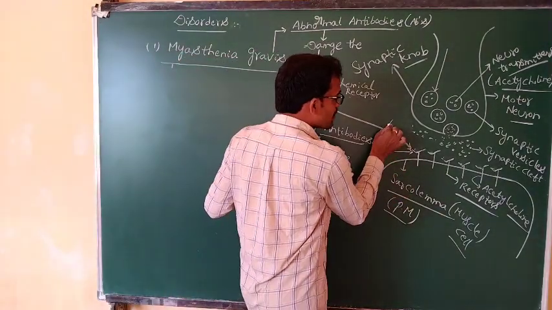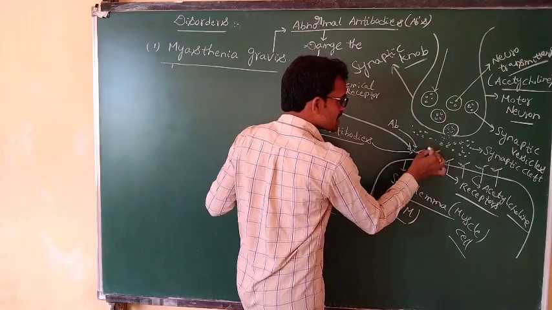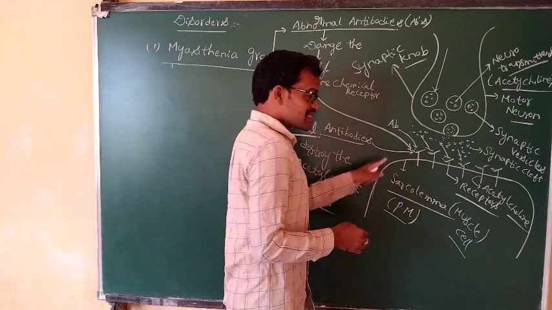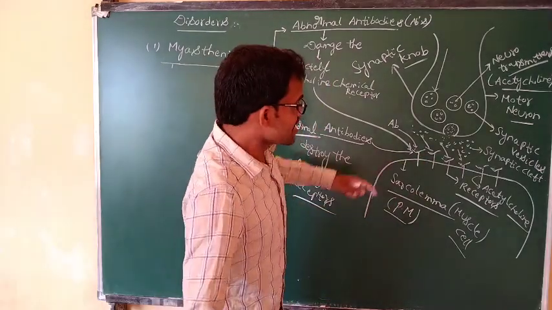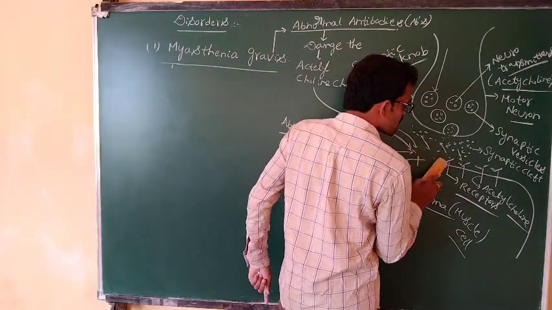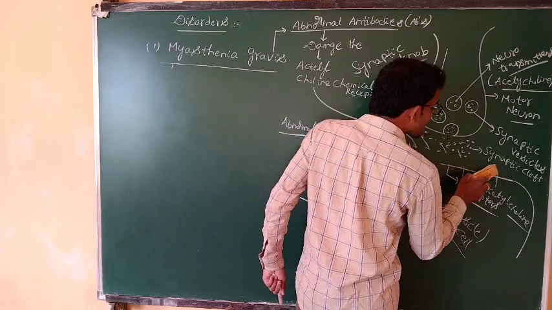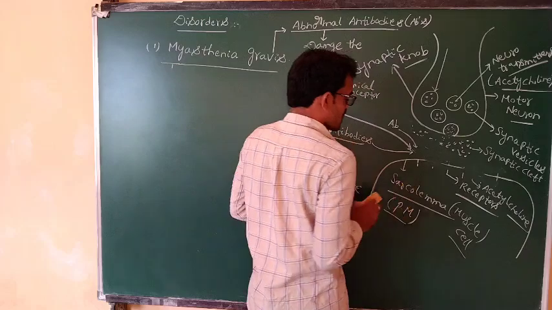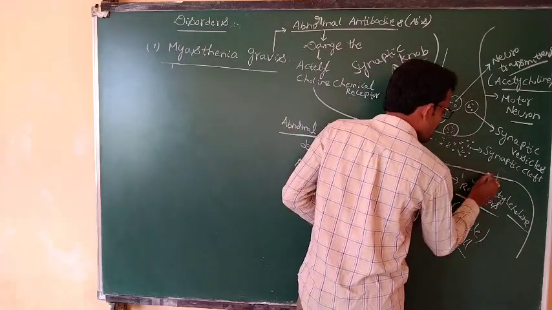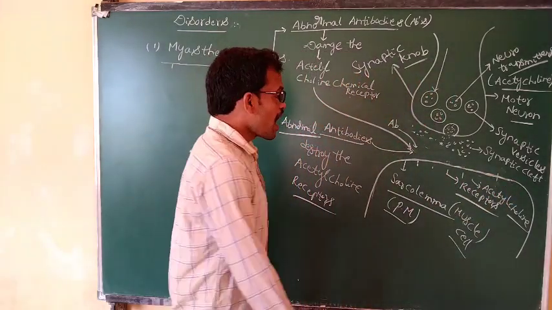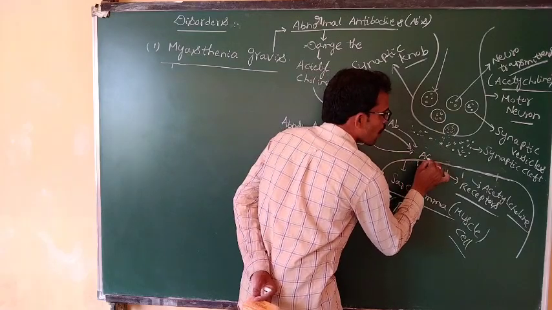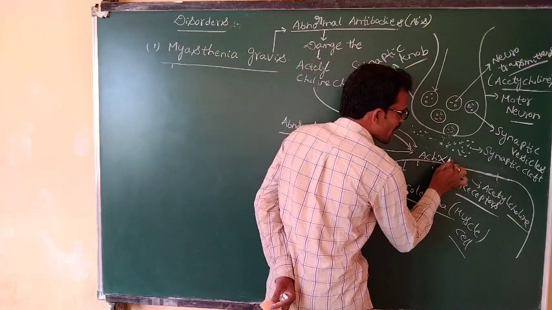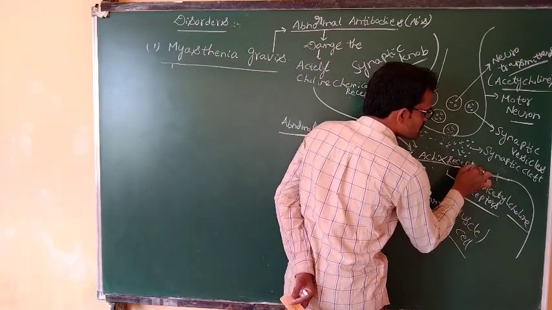Whenever the antibodies destroy these, the entire set of acetylcholine receptors is absent. The acetylcholine receptors are absent.